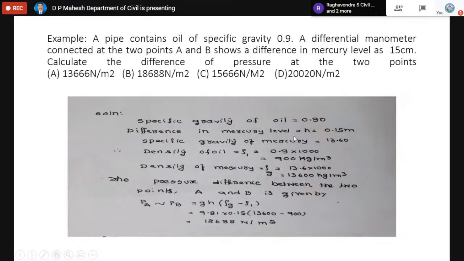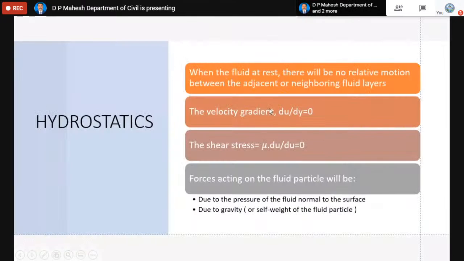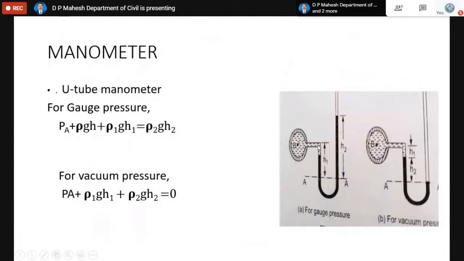Now coming to a problem pertaining to the manometer. You have a pipe containing oil of specific gravity 0.9. A differential manometer connected at the 2 points A and B shows a difference in the mercury level of 15 centimeters. When I say manometer, we also have a differential manometer. A differential manometer is again a U-tube manometer, but both ends of which we connect to two different pipes or to two points in the same pipe.